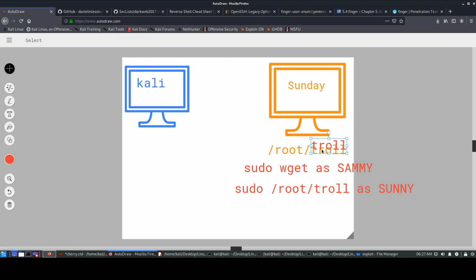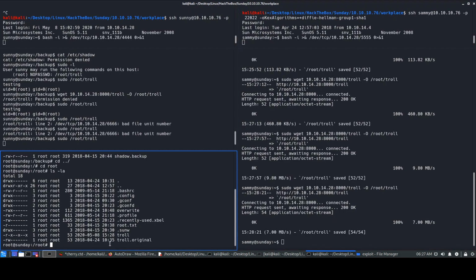It was somehow trying to overwrite this file. We did overwrite it first, but there's some job running which makes it go back to the original file. So we had to get it very quickly, and we had to run this file very quickly as Sunny. Okay, so we came over here, and obviously we can read this root text.